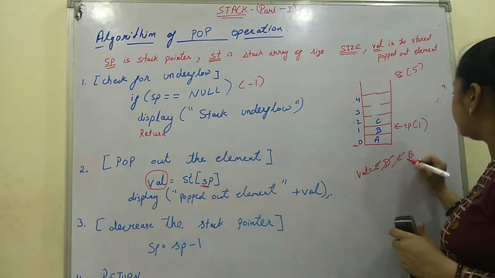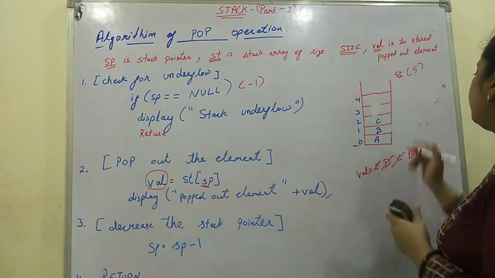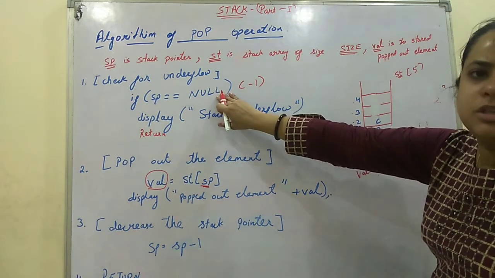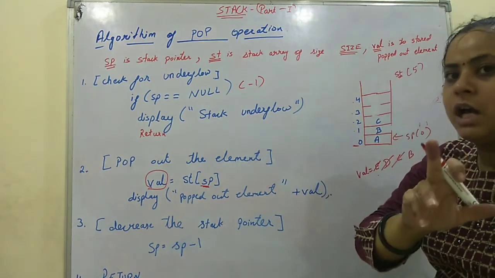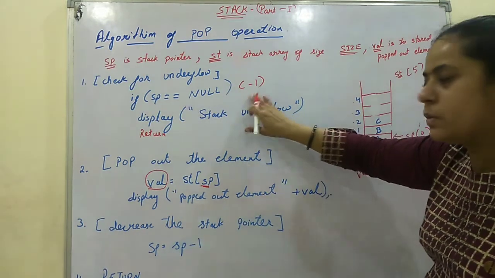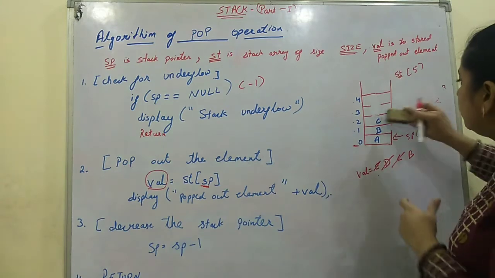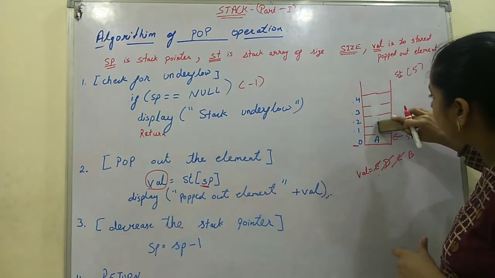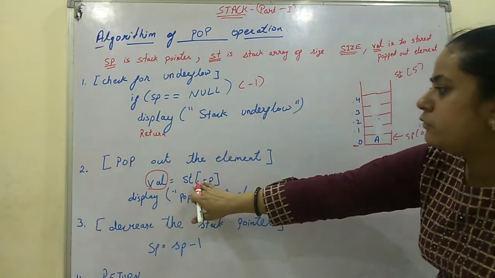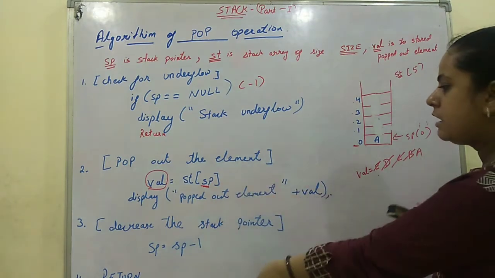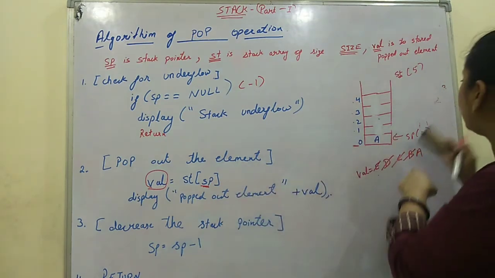It will read it. The value of SP will become 0. Equals null? No. 0 is not null. Null is -1. So there is one value left. How many values are left? One value is still left there. So it will print this a. And now it will decrease 0 minus 1.